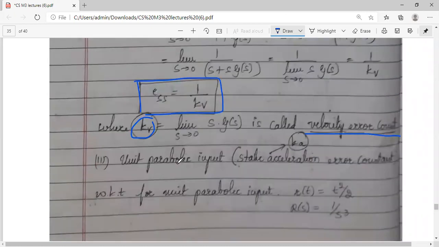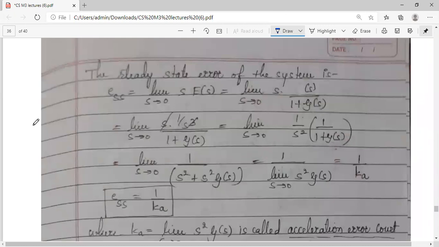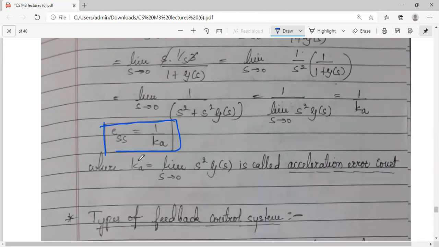We have already seen all these. The third one is unit parabolic input. For parabola applied as the input, the error that we got is ESS equal to 1 divided by Ka, where Ka is called acceleration error constant. So three different error constants we have seen: Kp, position error, Kv, velocity error, and Ka, acceleration error. Fine.